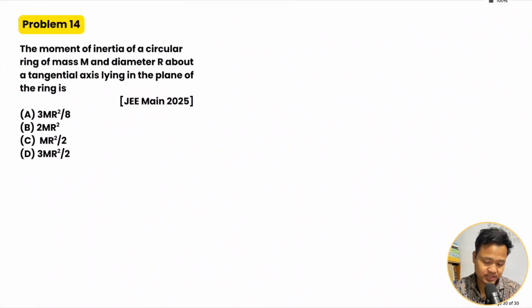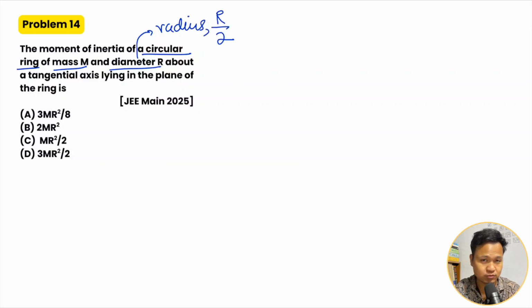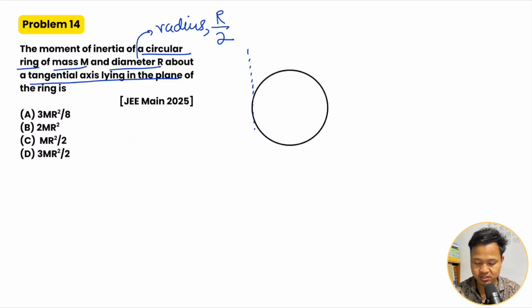Okay, last question, a JEE question. The moment of inertia of a circular ring of mass m and diameter r. Diameter r means the radius is half of the diameter, so r by 2. Along the tangential axis lying in the plane. So I have a ring like this, and the axis is along the tangent, lying in the plane. It will rotate about this axis. The radius is r by 2.